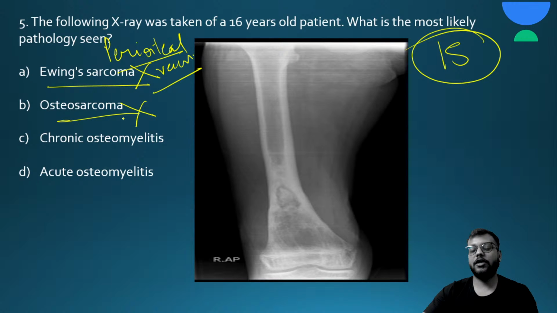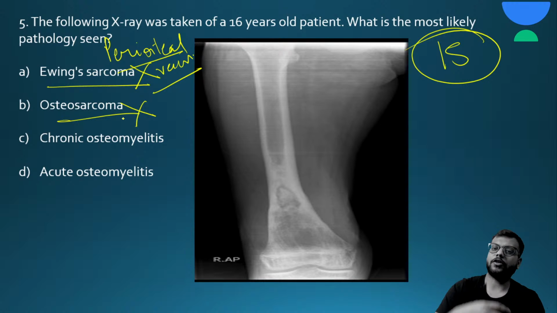Osteosarcoma, in that there will be sunray appearance, intense irregular periosteal reaction in the soft tissues, no. Osteomyelitis, yes, not acute, because in acute osteomyelitis you will not have these features of the chronic osteomyelitis. Here you can see this is your sequestrum. This is your cloaca, the sinus, and new bone formation is the involucrum. Okay, so this is a typical X-ray of the chronic osteomyelitis.